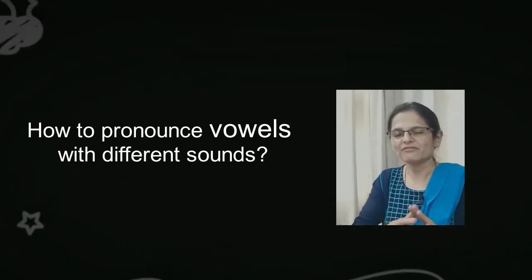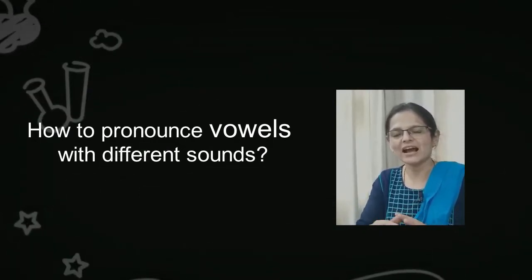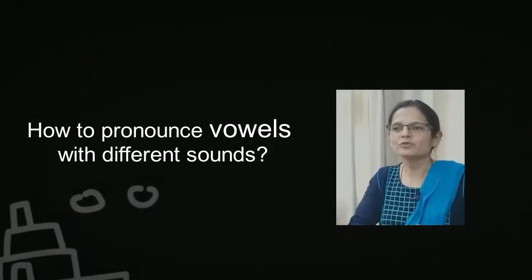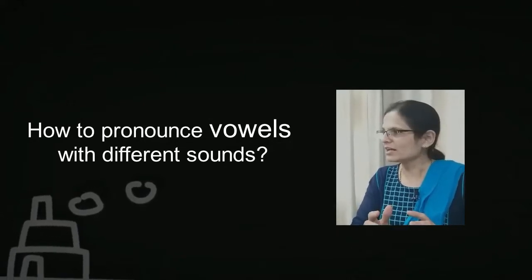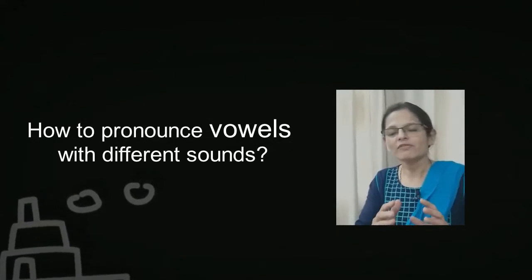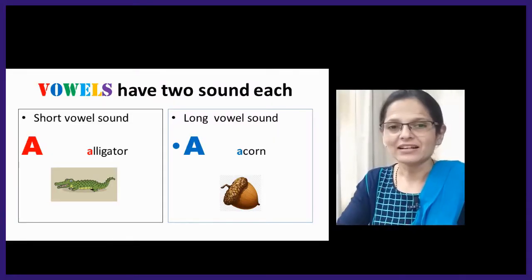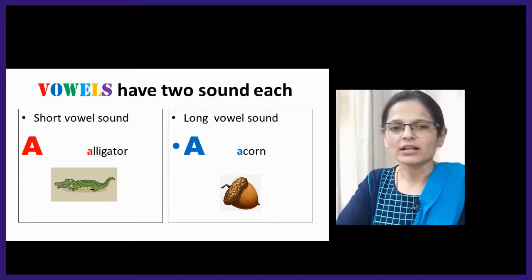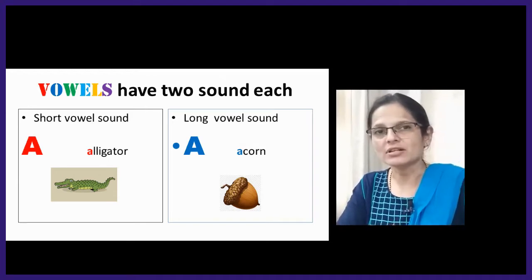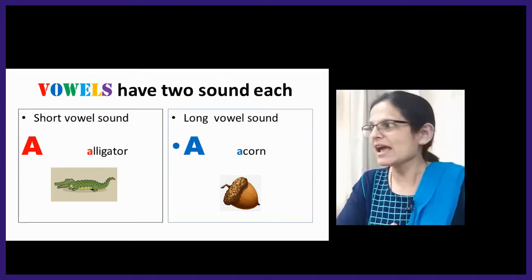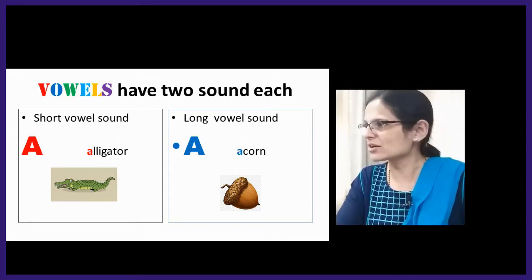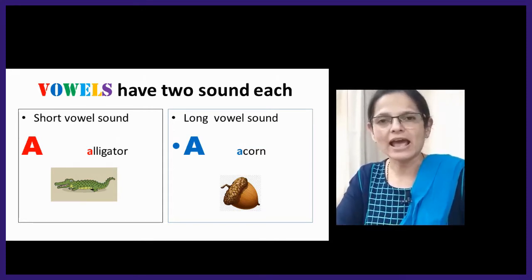Yes, as we know, we have different vowels: A, E, I, O, U. Vowels have two sounds, the short sound and the long sound. We have to teach children how to pronounce the different sounds of vowels. Let us start with the vowel A. As we studied in our previous slides, the short sound of A will be A, as in alligator. That is the short sound. A, apple or A, alligator.